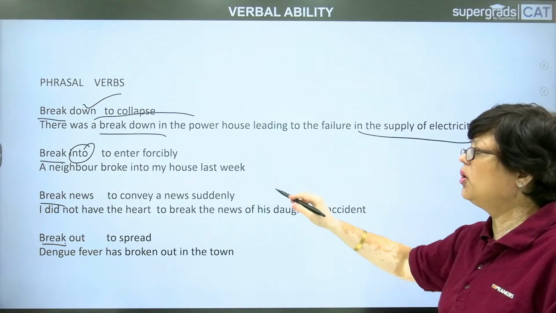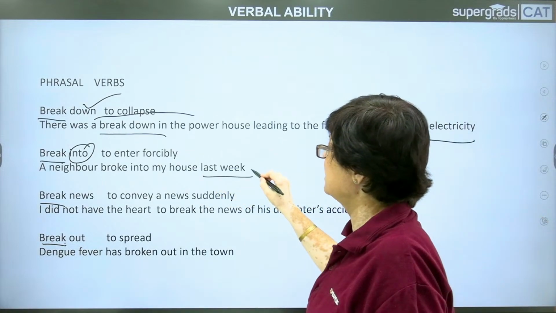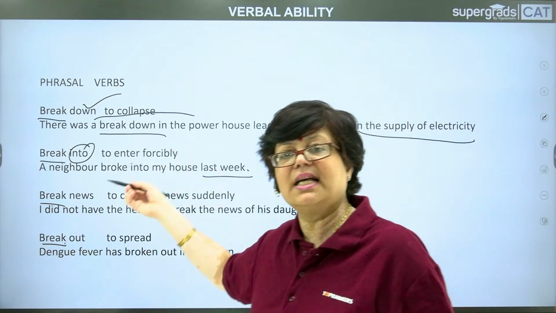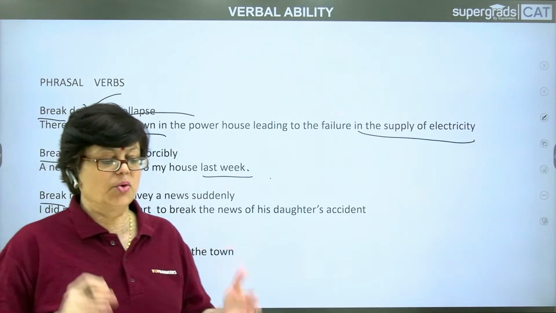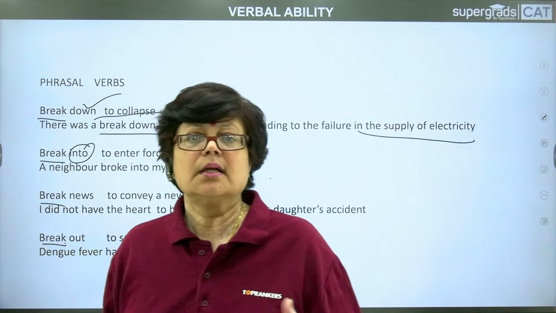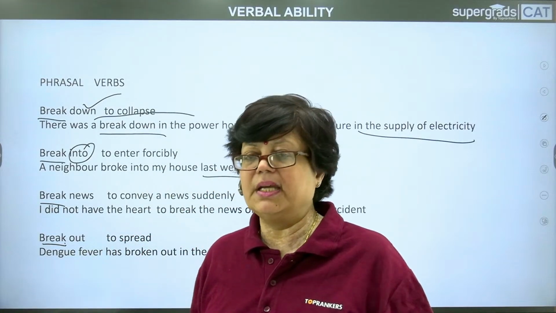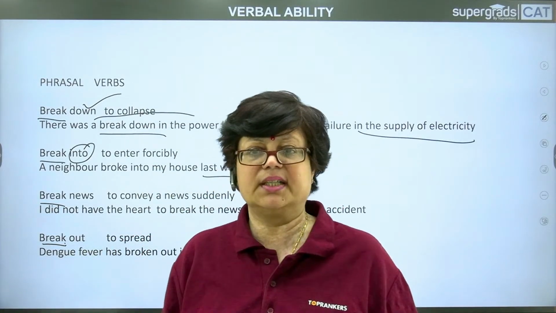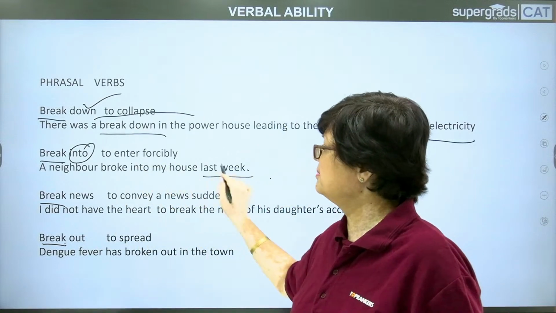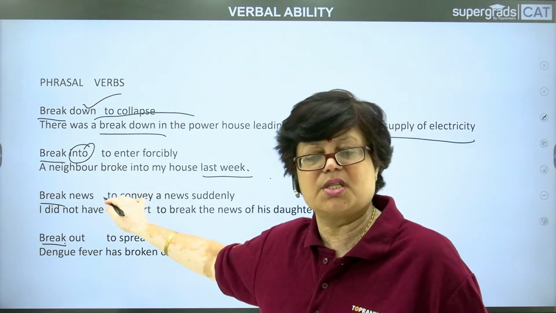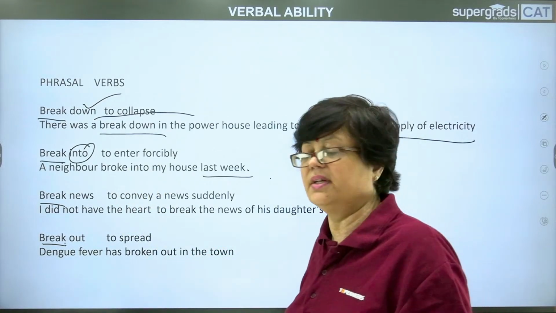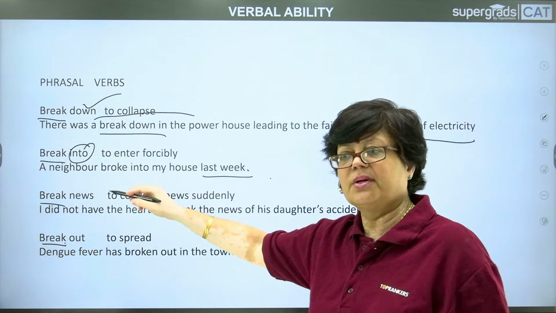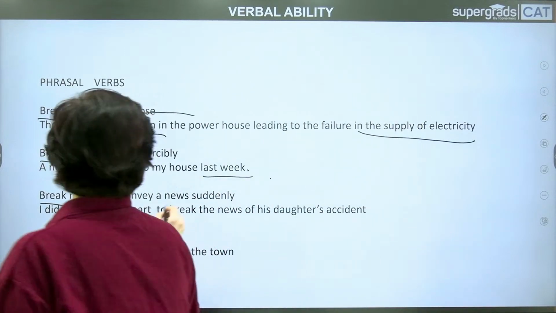A neighbor broke into my house last week. It means that without permission, that neighbor entered my house. Maybe he broke the lock, or maybe he climbed through the wall, whatever, right? But this neighbor entered the house forcibly, without permission, without invitation, without information even. Yes. Break news. Break news is to convey a news suddenly.